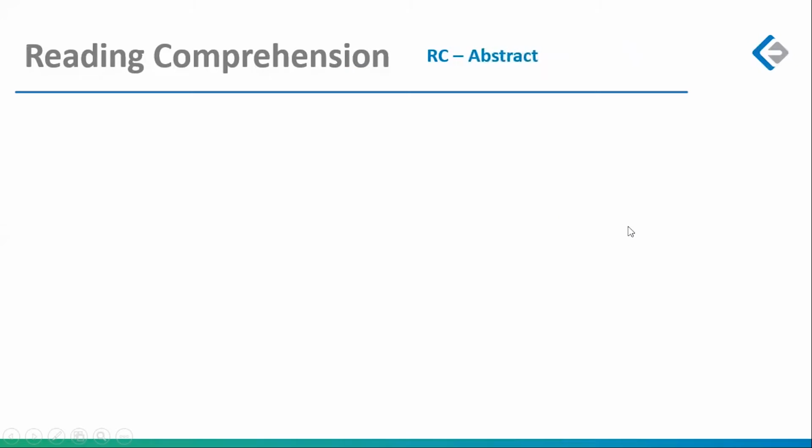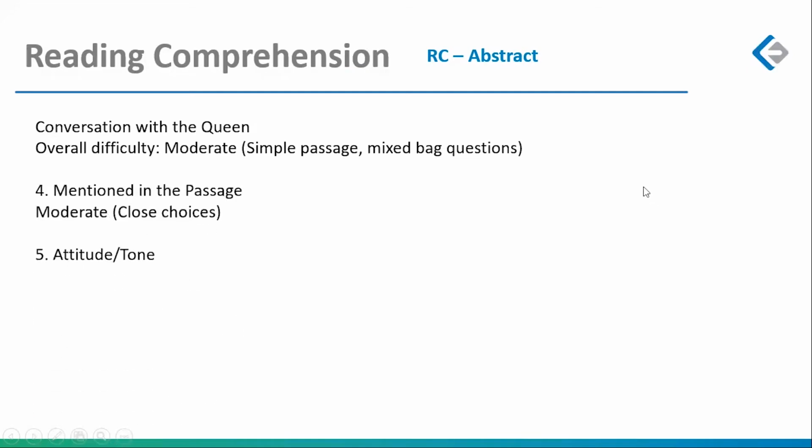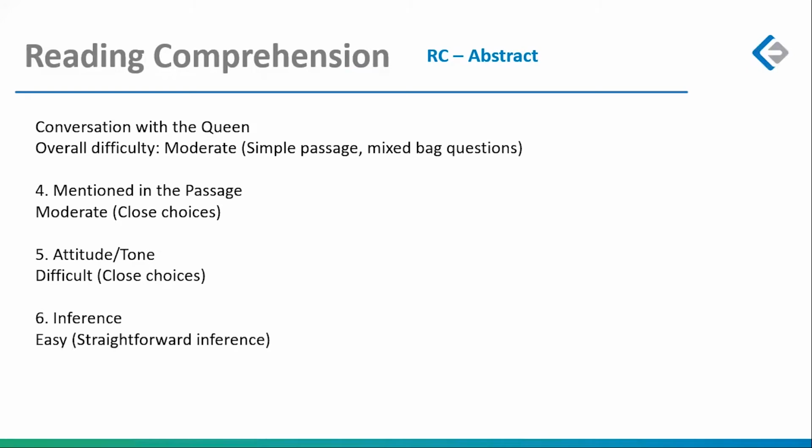That brought us to the second passage, the conversation with the queen. I've labeled it abstract because you read that passage as many times as you want, and you won't be able to put it into a particular theme. You can't say that it's a philosophy-based passage just because there is a mention of philosophy or decision-making in the end. No, that's not how you classify passages.